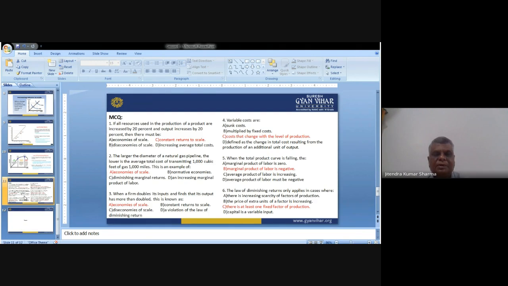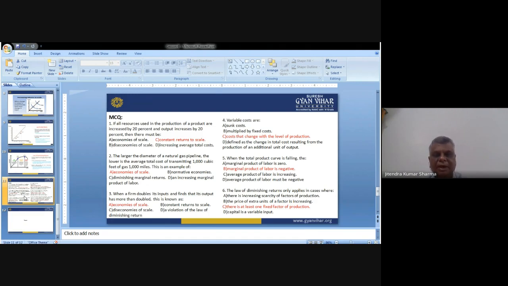The first question is, if a resource used in production of a product is increased by 20% and output increases by 20%, then there must be what, we say. It means both things are the same. So the second law, constant returns to scale, we can say, because this is the correct thing. It means we are applying 20 in input and the same we are getting, 20 in output. So constant returns to scale is the correct answer.